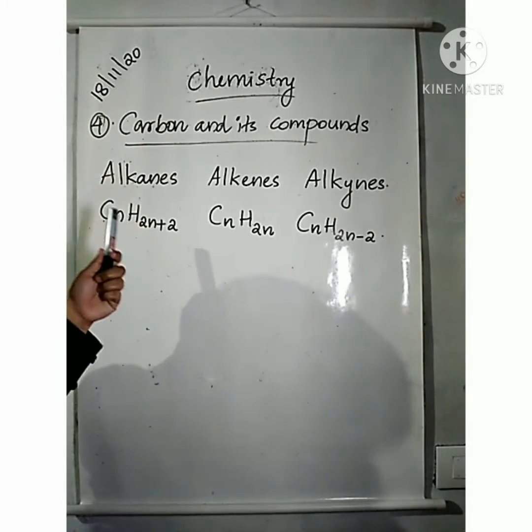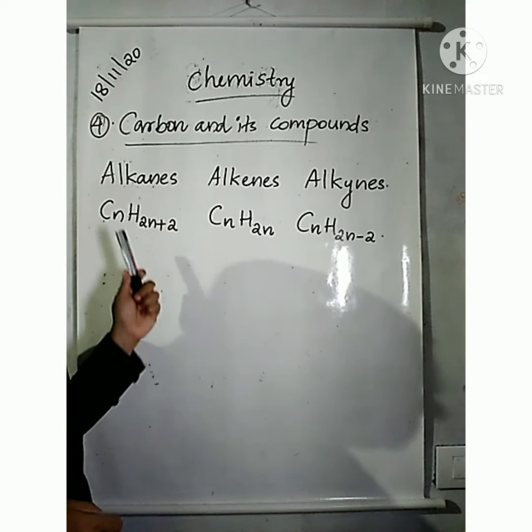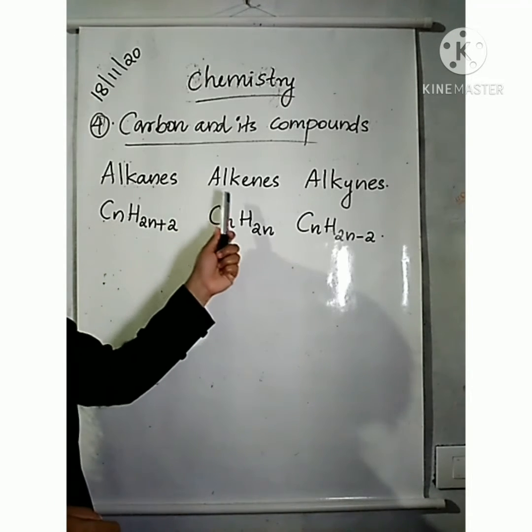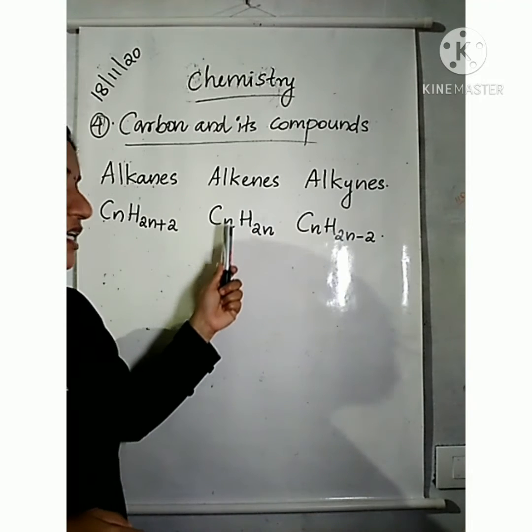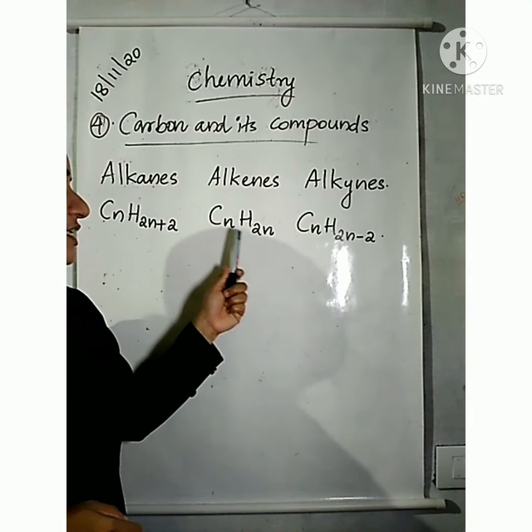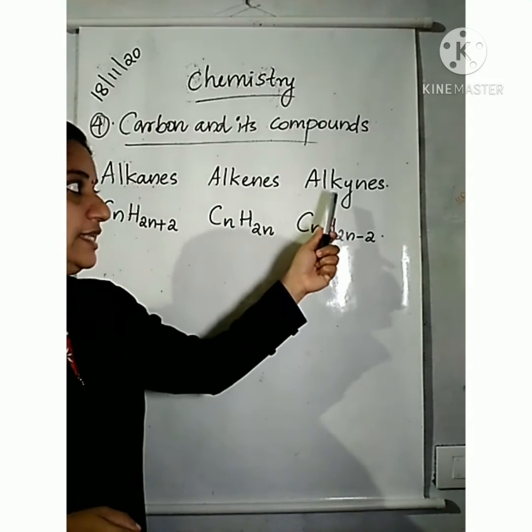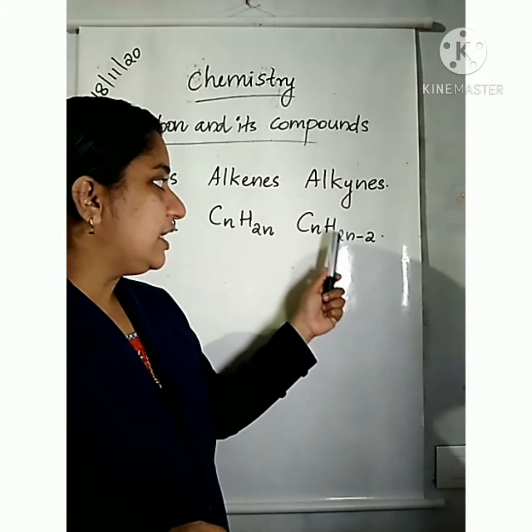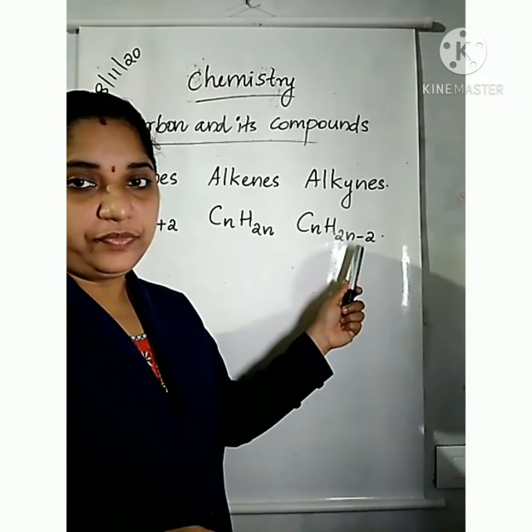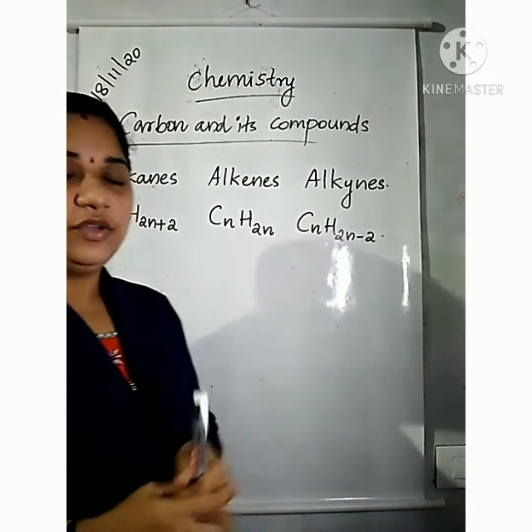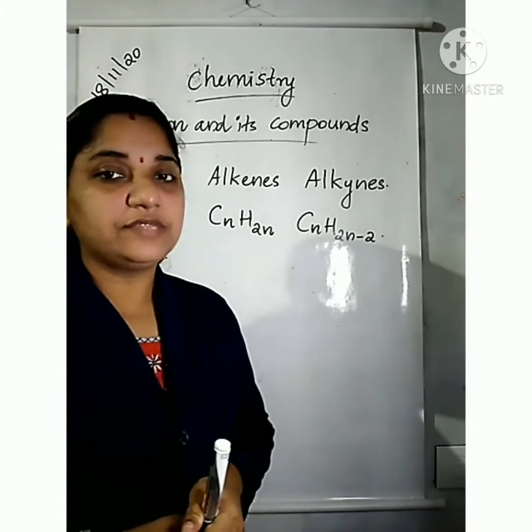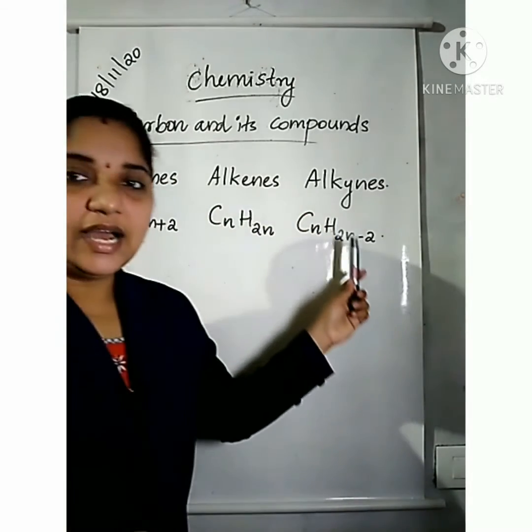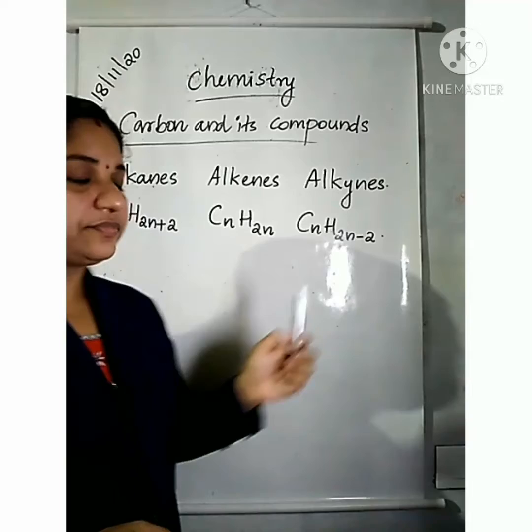Once again, the general formula of alkanes is CnH2n+2. The general formula of alkenes is CnH2n. The general formula of alkynes is CnH2n-2. Then we will go through the structures of some alkanes, alkenes and alkynes.